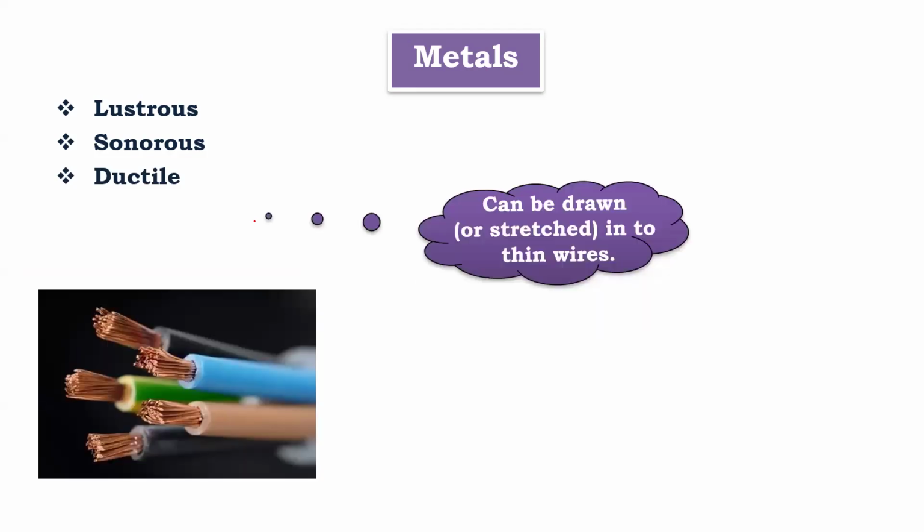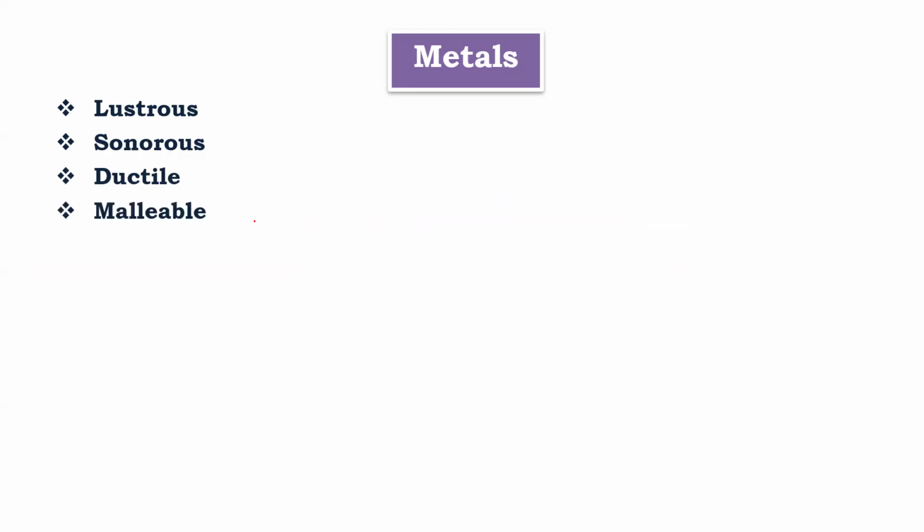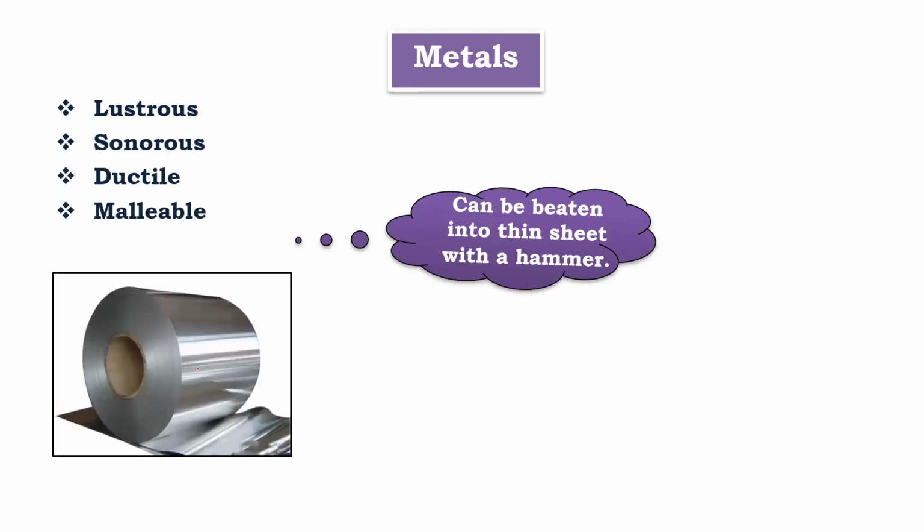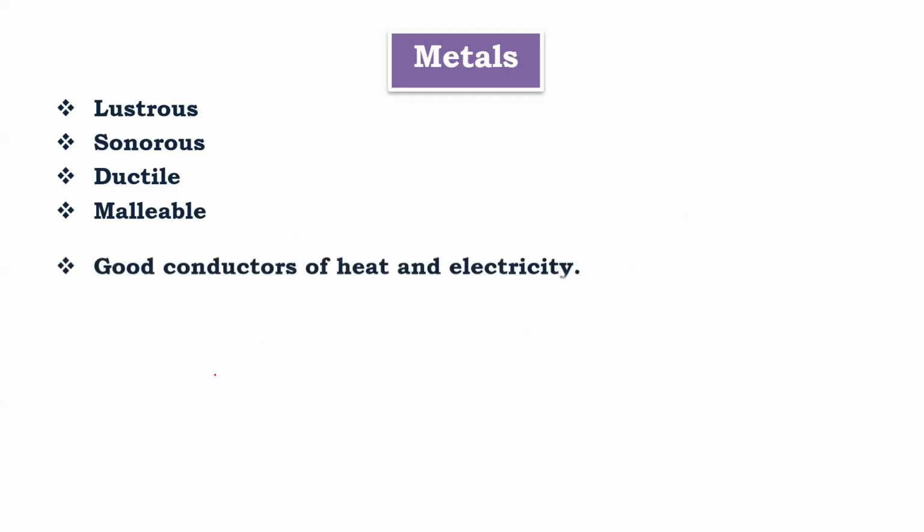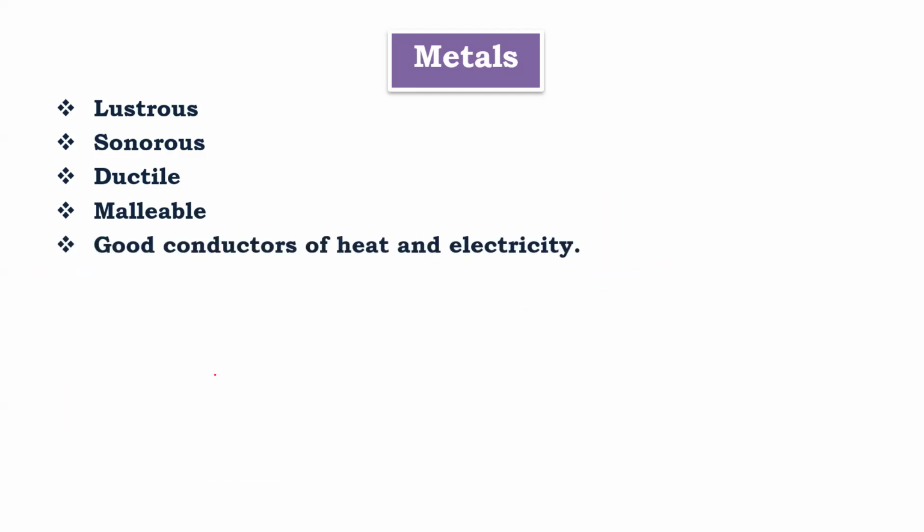Wire. बेटा ये वायर में इसके अंदर मेटल होता है, this wire, if you break it open you'll see the metal, and this outer coating is an insulator. Generally it is a polymer. Anyway, beta, malleable means they can be drawn into thin sheets, like aluminum foil. Your breakfast and everything, they pack in aluminum foil, right, beta? Yeah, burger. Good conductor of heat and electricity.